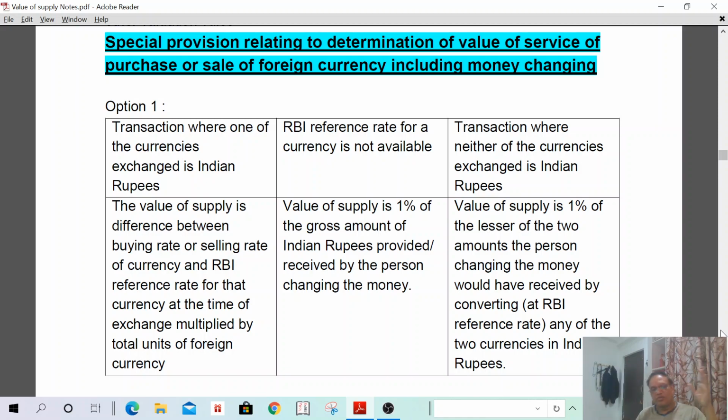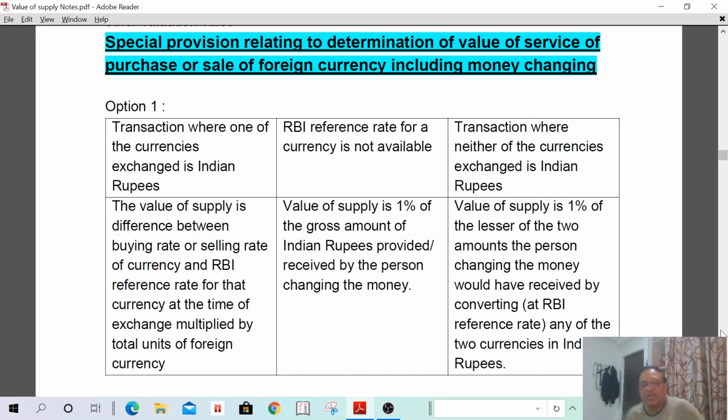Suppose the US dollar amount converted into Indian rupees is 7 lakhs. The UK pounds converted into Indian rupees is 7 lakhs 20 thousand. 7 lakhs or 7 lakhs 20 thousand, whichever is lower; 7 lakhs is lower. 1% of 7 lakhs shall be considered for the value of supply. 1% of 7 lakhs means 7,000. Therefore, the value of supply shall be 7,000.